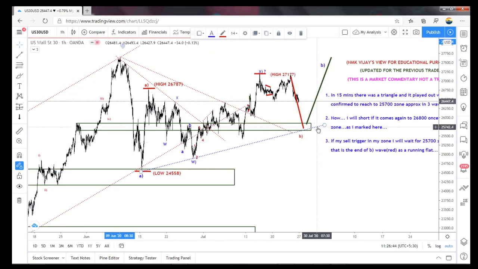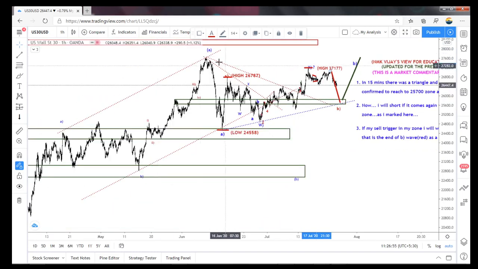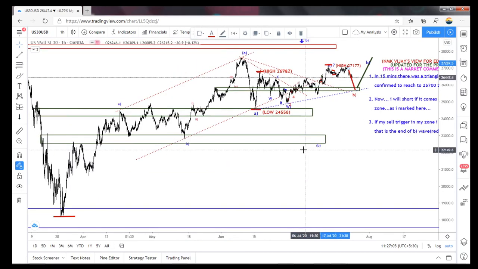So if it drops also, this is the A, B and C. C has to break this high, or it may or may not. If it breaks this high, then there is an irregular flat. If it doesn't break this high, there is a chance to reach this zone. So 23.